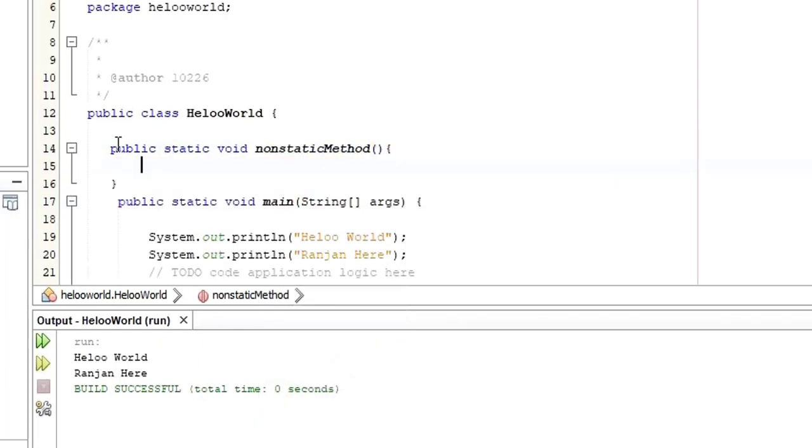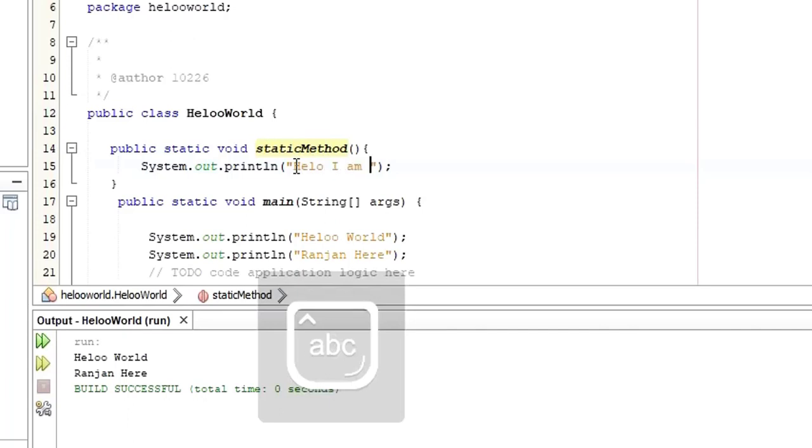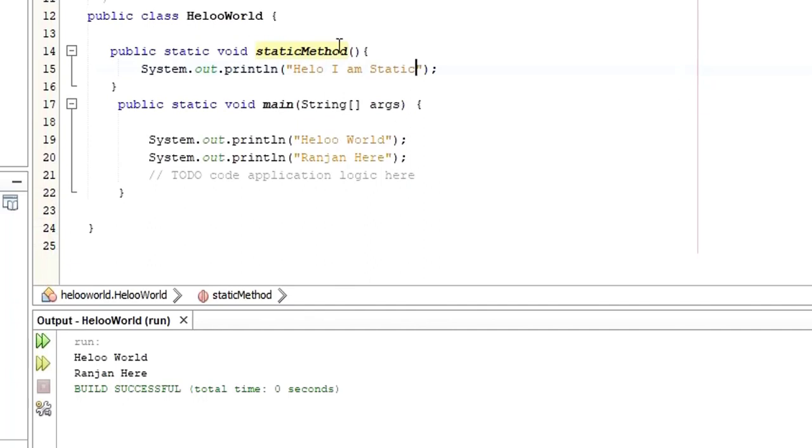Inside, let's say I'm just going to print something. Let me just copy this one and paste it. Instead of hello world, I will pass the message "Hello, I'm static", because this is a static method, right? Now I said if you use static as a keyword, there is no need for you to create an object to access this member function or method.